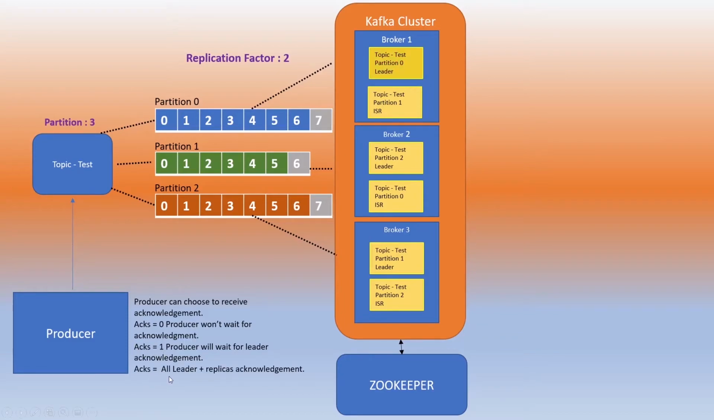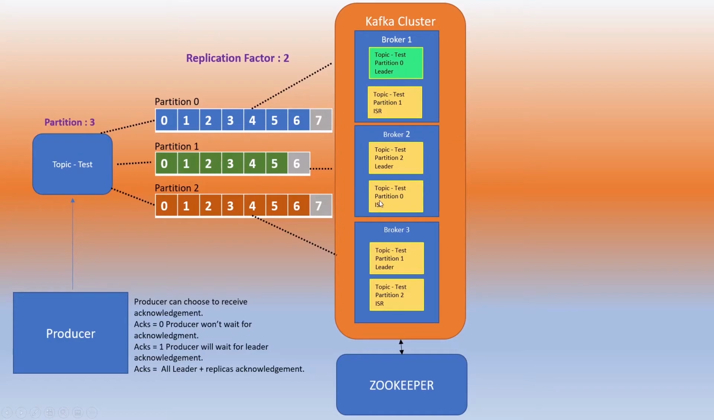Next is acks equal to all, that is leader plus replica's acknowledgement. So let's take an example. Producer publishes the message to the topic. The message goes to partition 0. The leader for partition 0 is broker 1. The green color over here symbolizes that it has received the message and it has given the acknowledgement. But as you can see, we also need the replica's acknowledgement. So now the leader is going to perform the synchronization of the data with the in-sync replica.